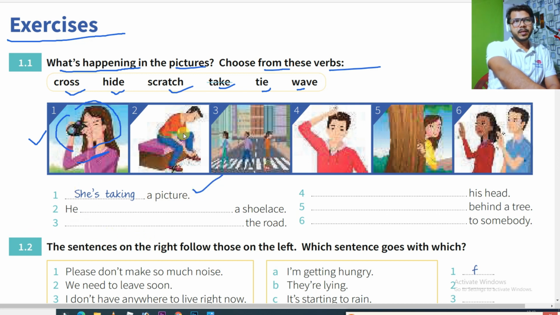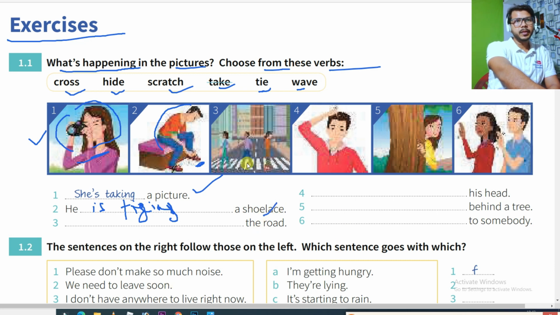If we talk about picture number two, we can see there is a guy, and this guy is doing something here. So what is he doing? He dash a shoelace. So for shoelace, which verb should be used? Tie, wave, scratch, hide or cross? Of course, tie. So you can write here, he is tying a shoelace. He's tying a shoelace.